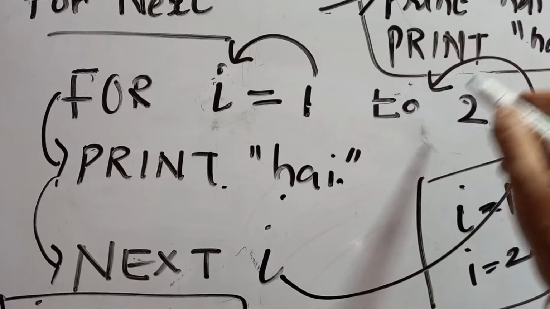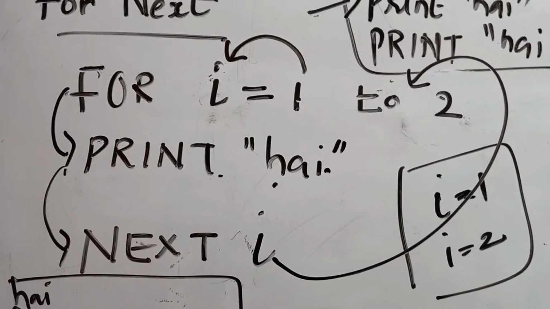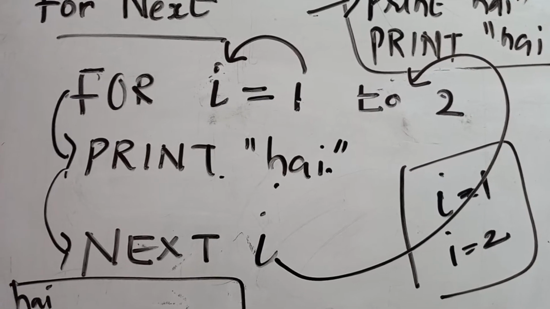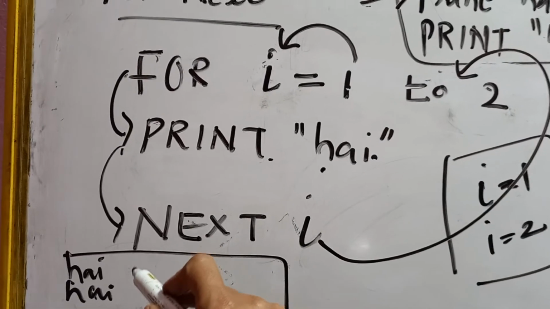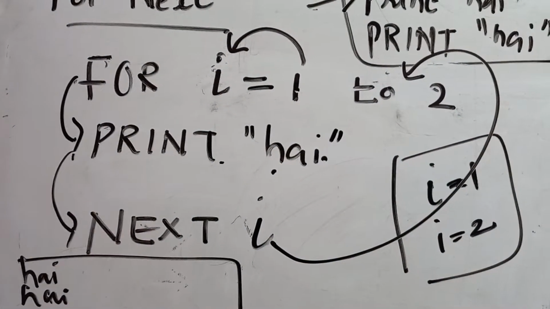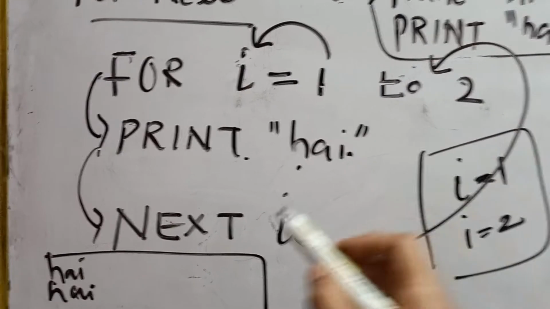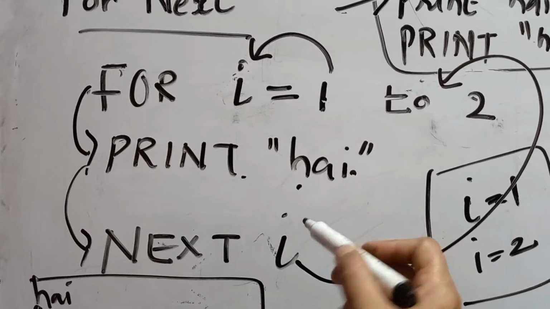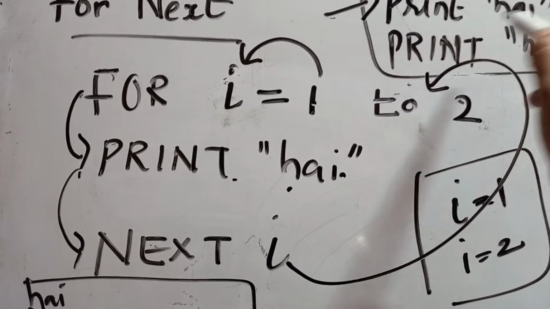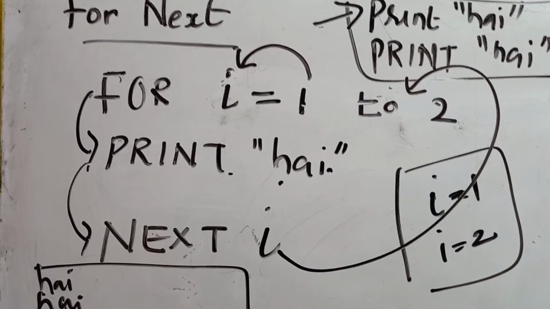Next value of I is actually 3. It will move up and check whether 3 is in your range. Is it in your range? No. So it will exit. So how many times will hi be printed? It will be printing only for 2 times. Clear? So what is the use of the next statement? It will take the next value of I. After taking the next value of I, it will move up for checking whether it is in the particular range.